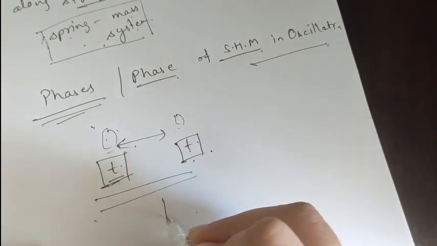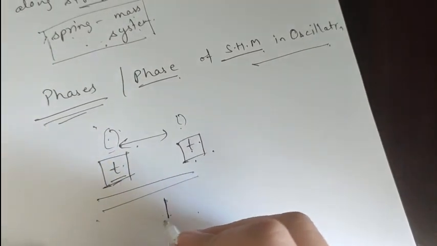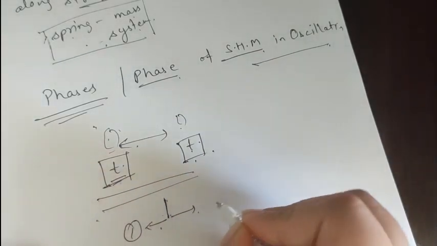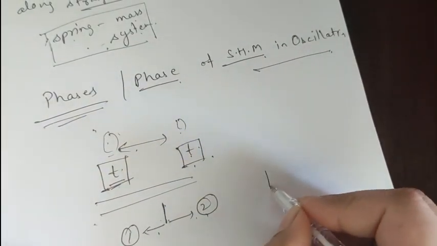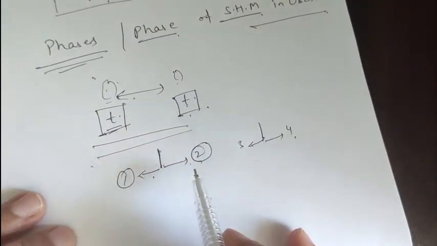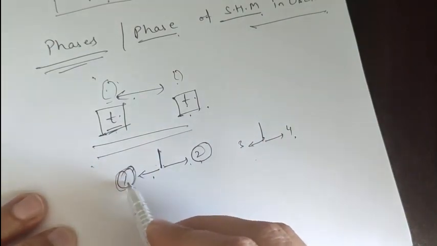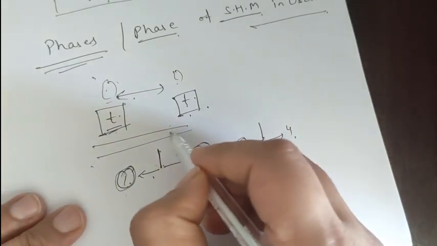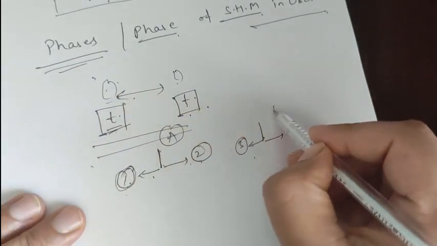If we take the example of a swing, one is at its maximum position, say 1 and 2, and in another example, 3 and 4. It doesn't mean that when one is at its maximum, the second one is also at its maximum.